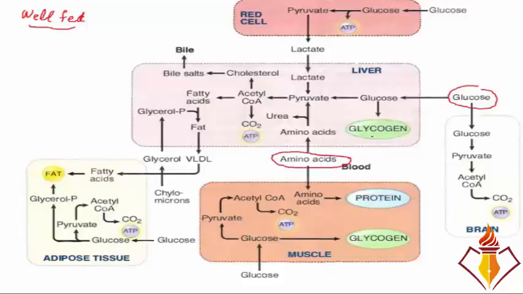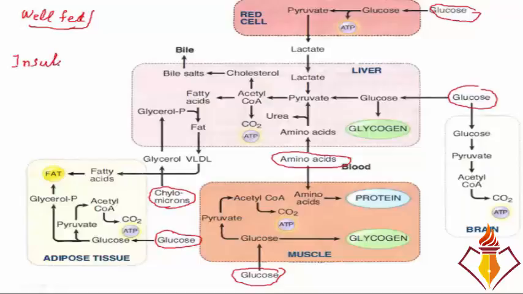Now in the blood we have glucose, we have amino acids, and we have chylomicrons. These are the things now which are there in the blood after digestion. The glucose, chylomicrons, amino acids, so all those things now they are in the blood. So let's see what happens in the well-fed state. An important thing is that the well-fed state is controlled by a hormone which is called insulin. This is very important. All this well-fed state is happening under the influence of insulin, right?